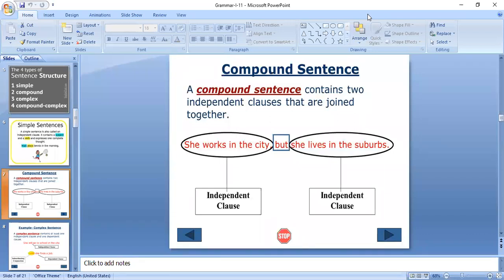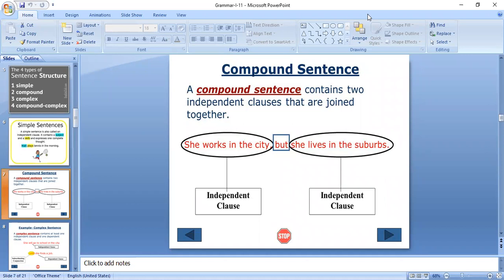See, you need not depend upon the first part of the sentence to understand the second part. Why? Because the second part again has a subject and verb. She is the subject, lives is the verb. So these are two different parts, and both have a subject and verb.